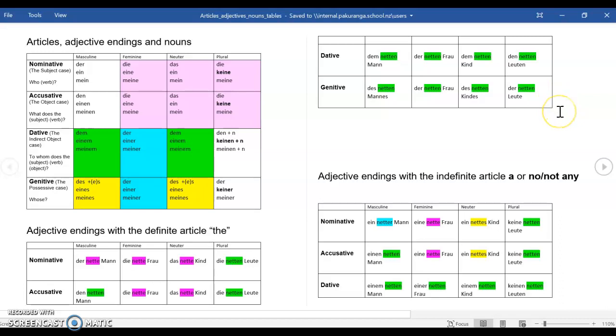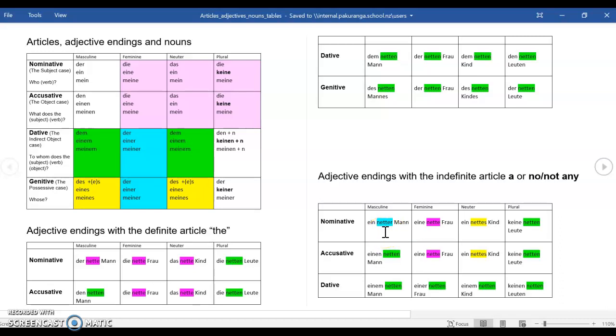Now, if we do not have a der word, we have an indefinite article, a, or no, not any. If we look at the nominative, a nice man, a nice woman, a nice kid, no nice people. Here, we haven't got a marker that tells us that it's masculine. We haven't got a der. If we had a der there, it would just be der nette Mann. But because we haven't got a der, we need to show that it's masculine in the adjective.